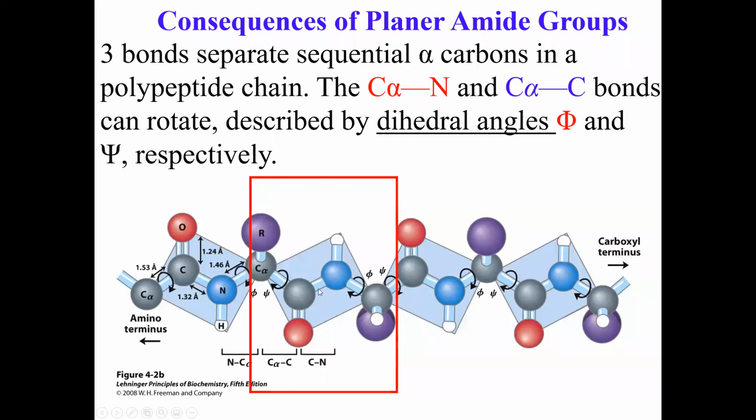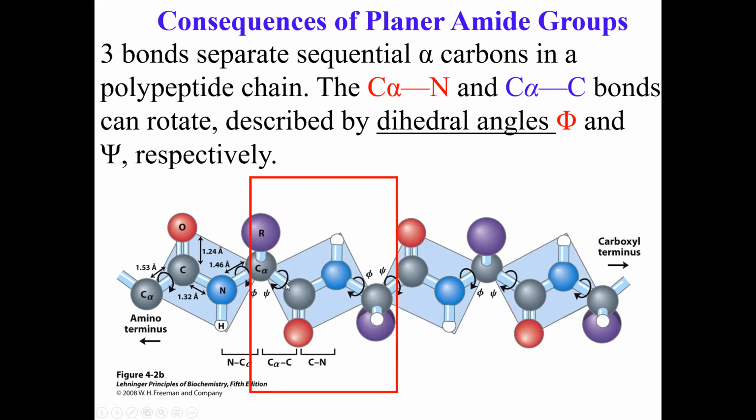If you look there, you will see the C alpha to C bond, where C is this carbonyl carbon, is a single bond. And then the C alpha to the amide nitrogen N bond is the other single bond.